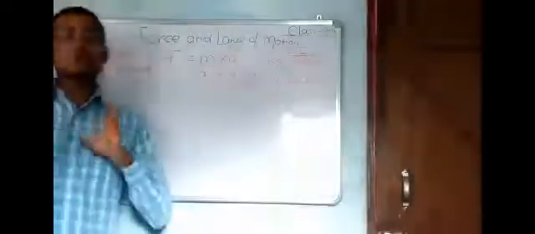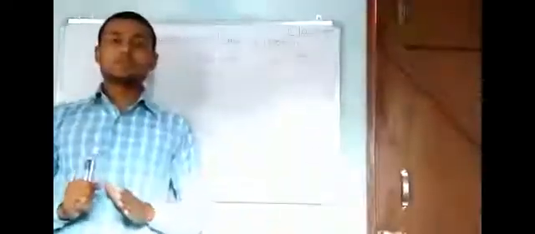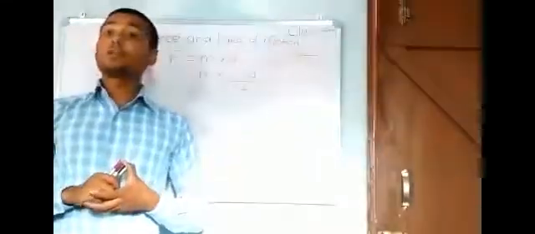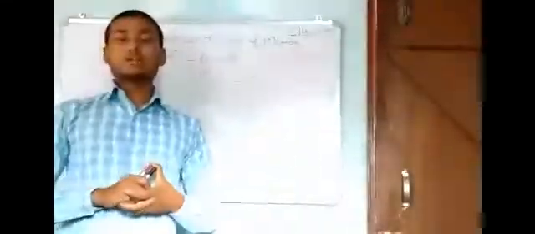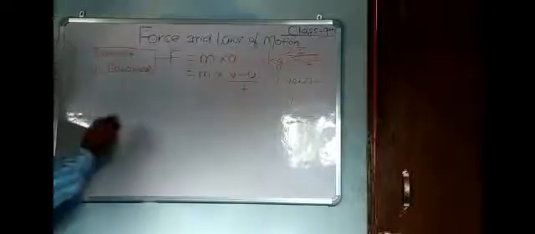In this situation the object remains at rest, because an object moves only when an unbalanced force acts. So this object cannot move anywhere.